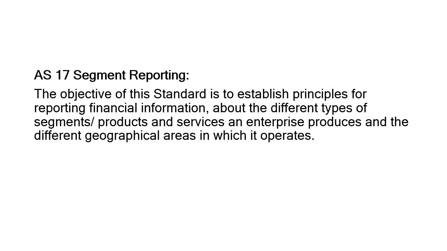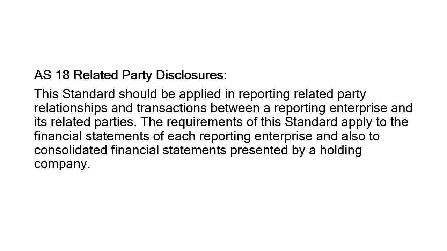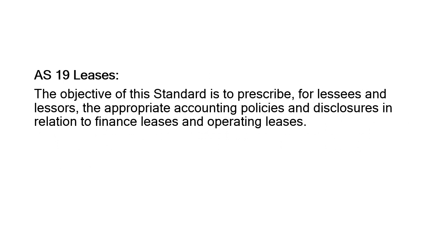Segment reporting: as you know, there are different segments in the organization dealing with products, services, manufacturing, fabricating. So there has to be different reporting for each of these sections so that there will be no confusion and no chaos. Then related party disclosures. It says that the relationship and transactions between a reporting enterprise and its related parties have to be disclosed. If there are different parties who are in a trading relationship with the company, the details in respect to that party have to be disclosed.